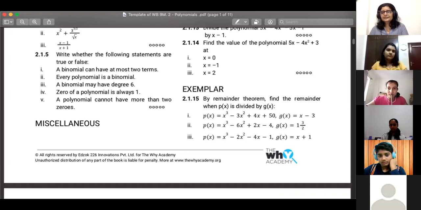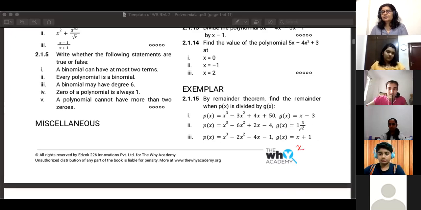Swayam, -6 is not the correct answer. I was just telling, in this third part, what do you have to substitute in place of x? -1. I did -1 only.